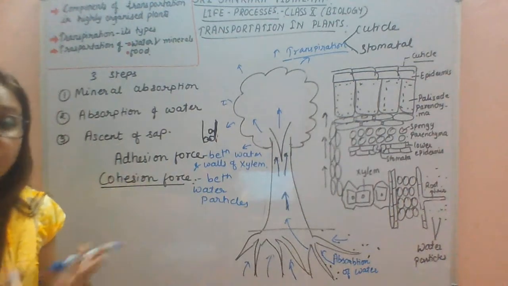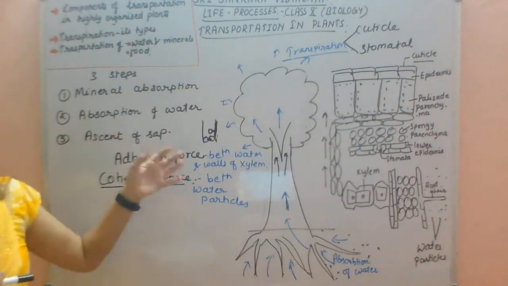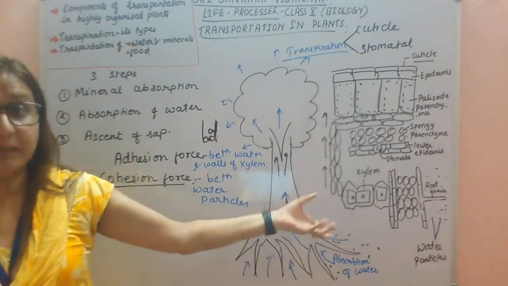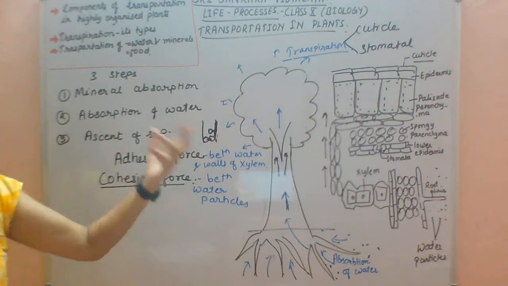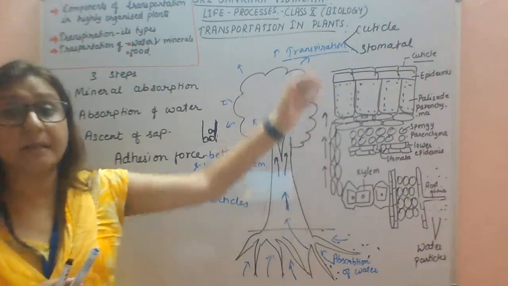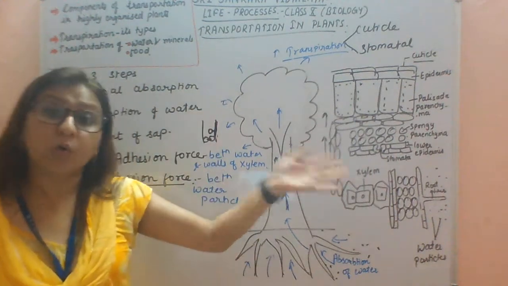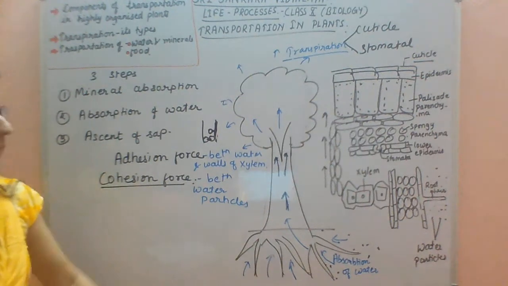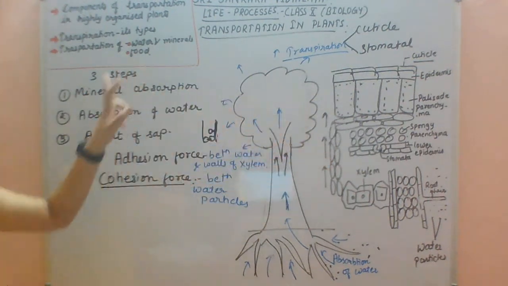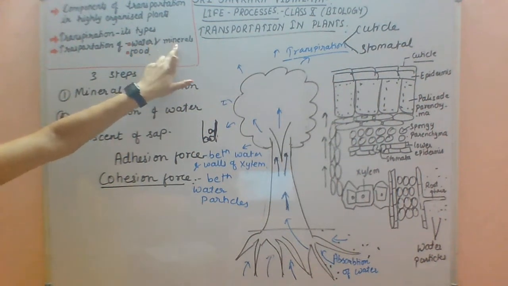Sap means what? Water or the protoplasmic content of the cell. That is the sap. So due to this transpiration pull, or suction pull, the water is uplifted into different parts of the plant, and in herbs, root pressure is enough to supply and transport water in all directions of the plant. So here we completed the transportation of water and minerals.